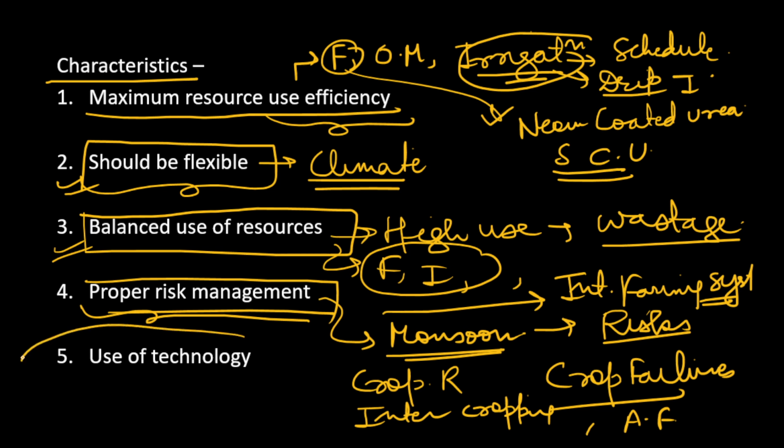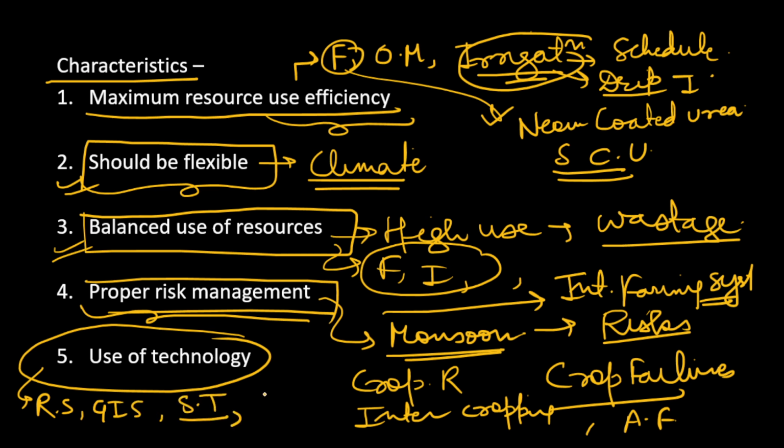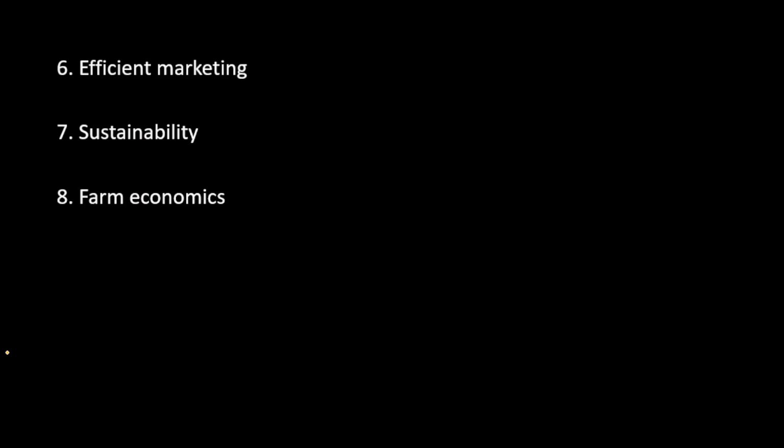We should have proper use of technology. For example, we should use remote sensing, GIS, soil testing, proper fertigation and other things. You can also add machinery here so that proper farm applications are done and we get a high amount of yields with increased resource efficiency. The use of technology and machinery should be proper so that it positively helps us.